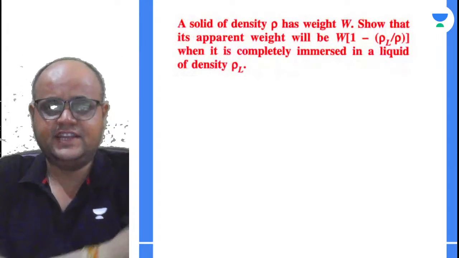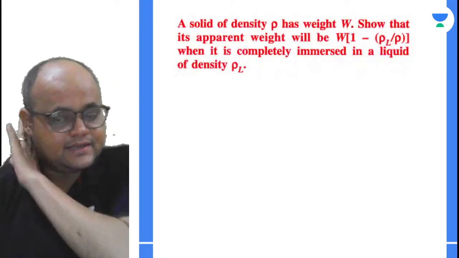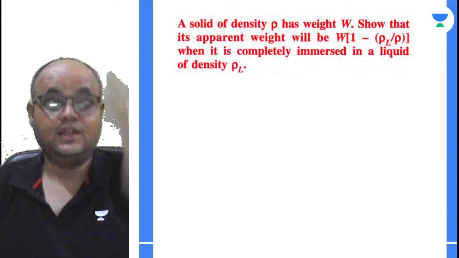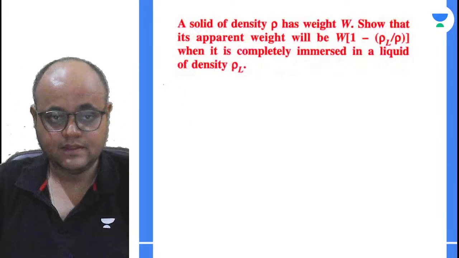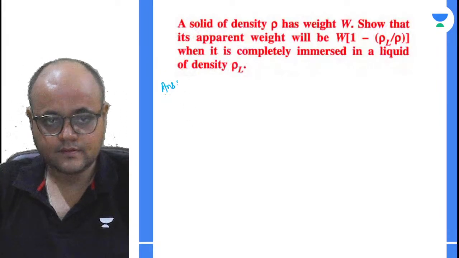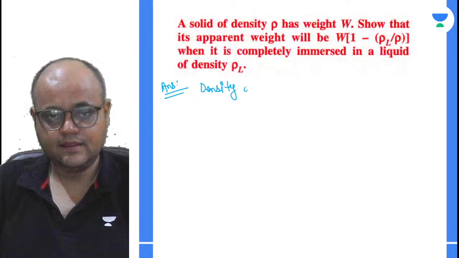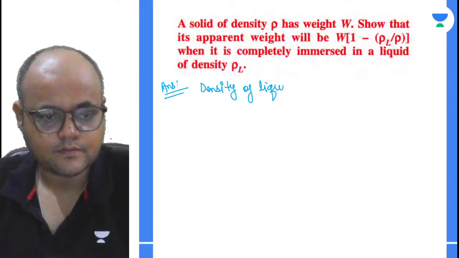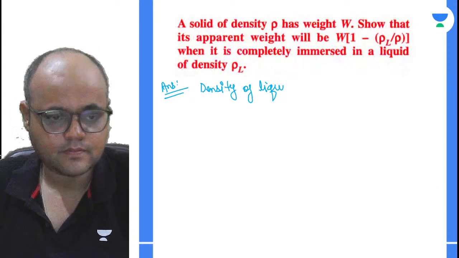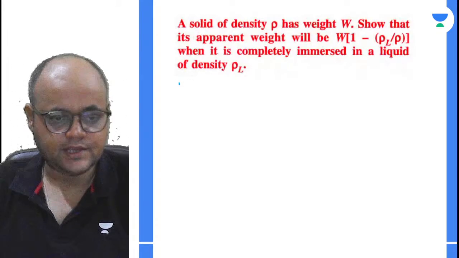Okay. Right. चलो भाई, let's now do a question. A solid of density rho has a weight W. Okay. We'll be moving stepwise and I'm sure आपको समझ में आएगा. It's very easy. क्वेश्चन कह रहा है अ सॉलिड ऑफ डेंसिटी रो हैज अ वेट डब्ल्यू. ठीक है. Let me select a different pen.